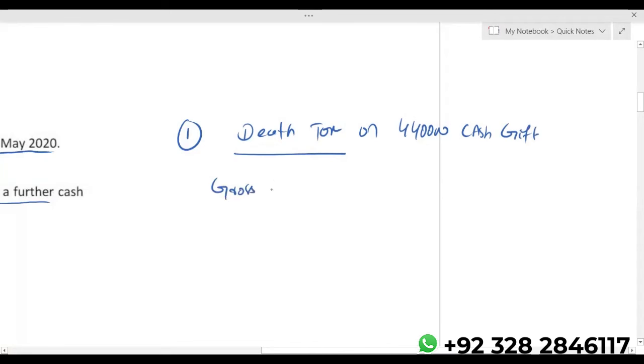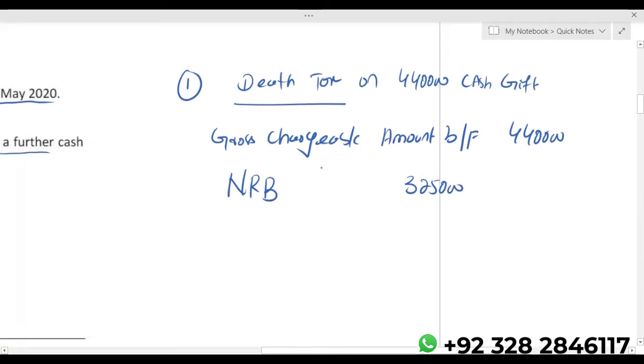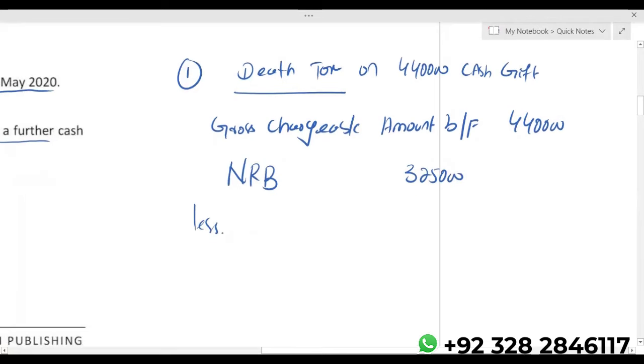Gross chargeable amount brought forward is 440. Let's check the nil band: 325,000 less the last 7 years' gross chargeable transfers prior to the gift.